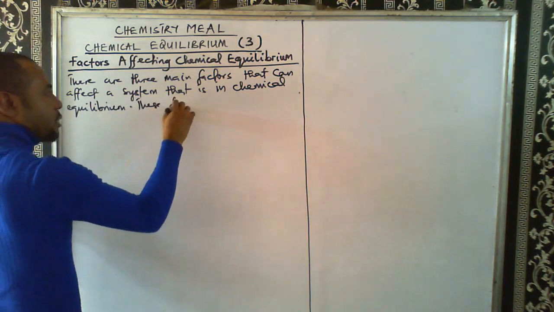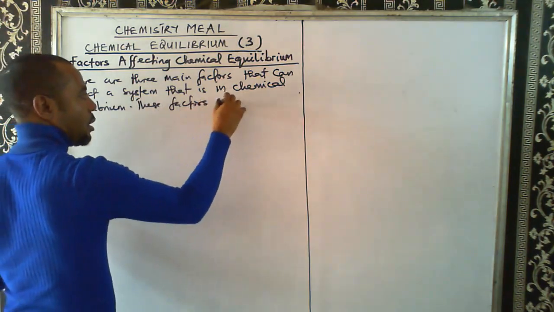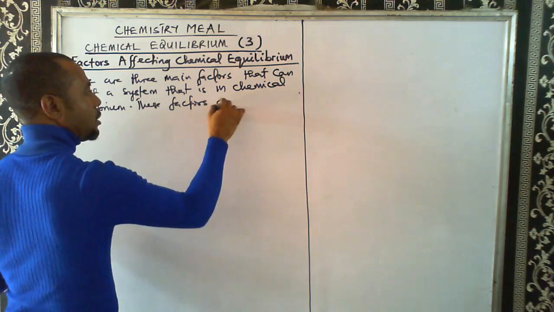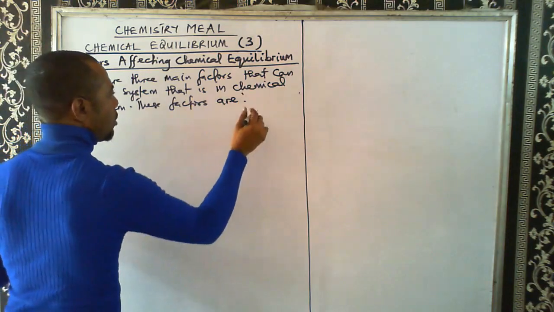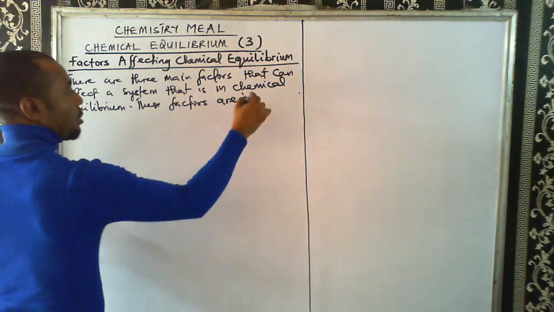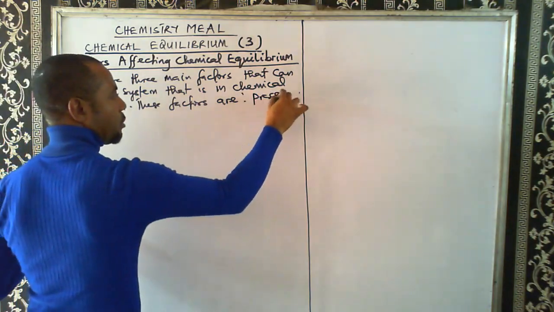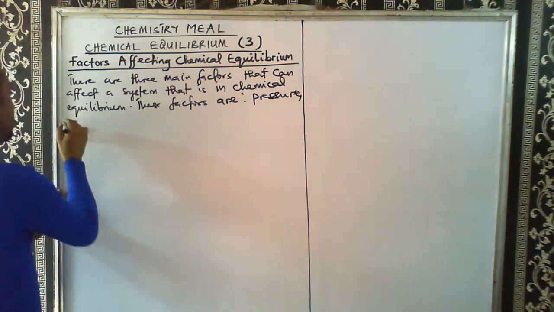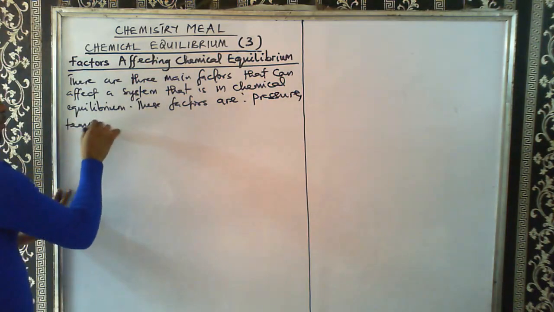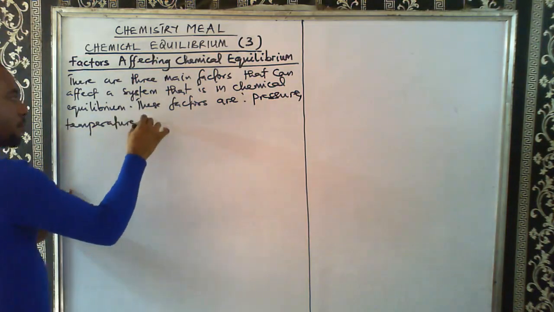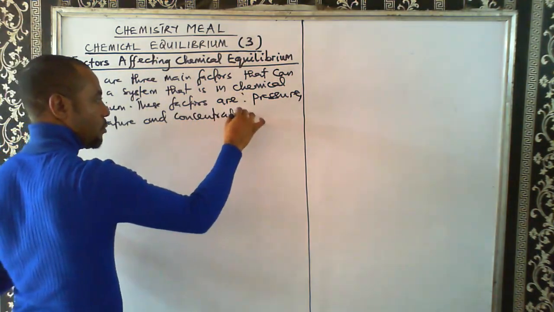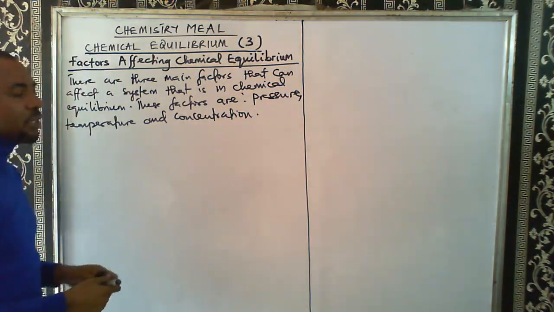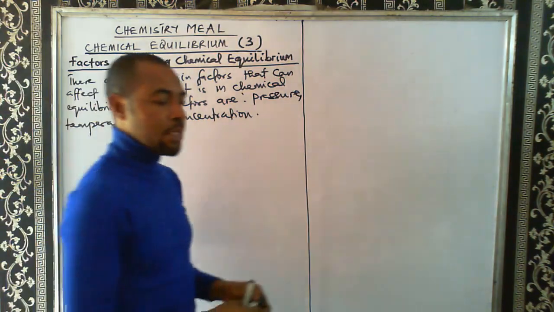What are these factors? These factors are pressure, because of the space it can contain, temperature, and concentration. So these are the 3 factors that can affect a system that is in equilibrium.